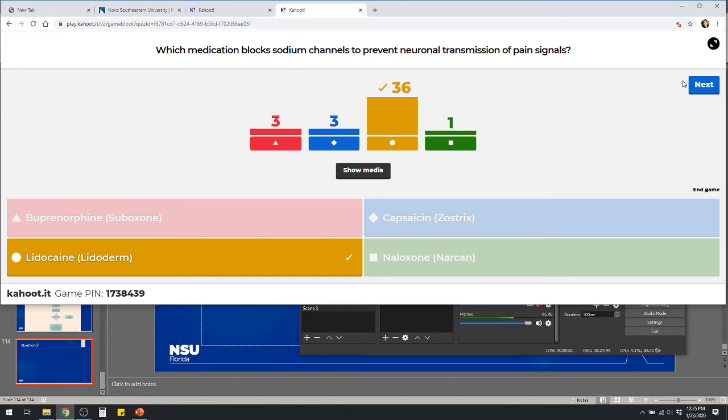So lidocaine, like all the other local anesthetics, will block those sodium channels, and that's what prevents that propagation. That's why we get that numbing effect, because again, the signal is never making it up to your brain. We'll talk more about those when we get to the surgery section later on in the class.